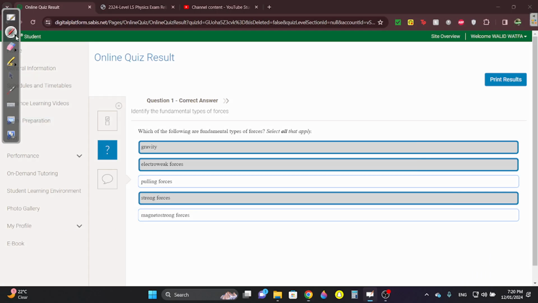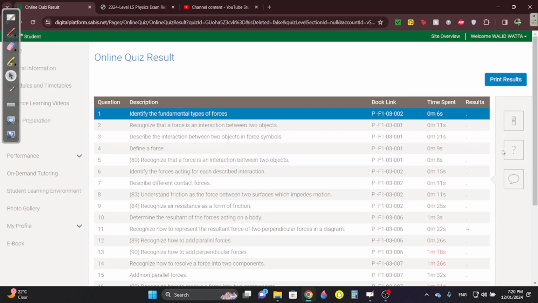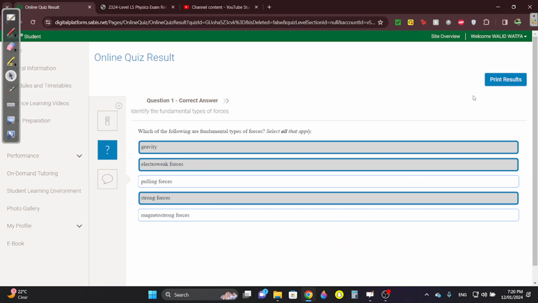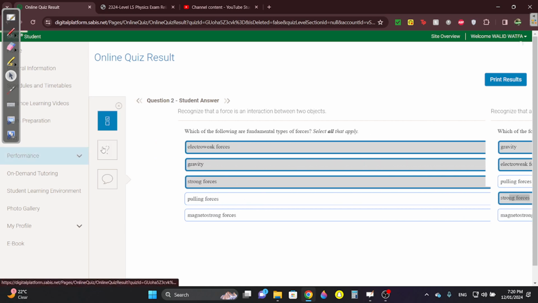This is the physics periodic 3.1 to 3.7 recording. This one's very easy, honestly, really easy. Which of the following are fundamental types of force? Gravity, electroweak, and strong. Memorize this one.